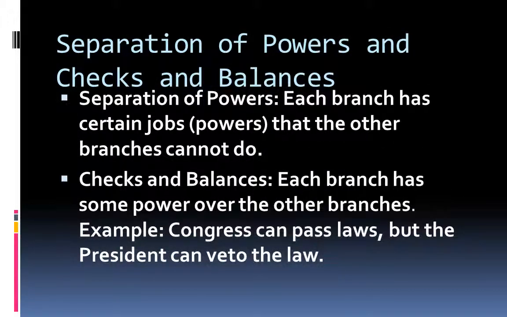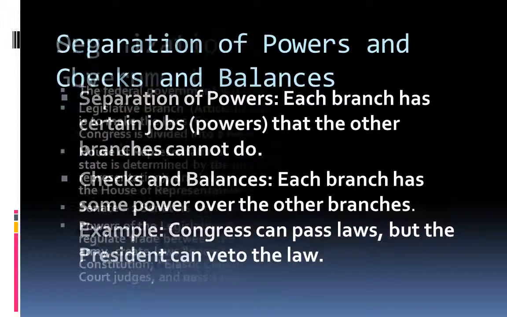Separation of powers and checks and balances. Separation of powers is each branch has certain powers that other branches cannot do. Checks and balances, each branch has some power over the other branches. Example, Congress can pass laws, but the President can veto the law.